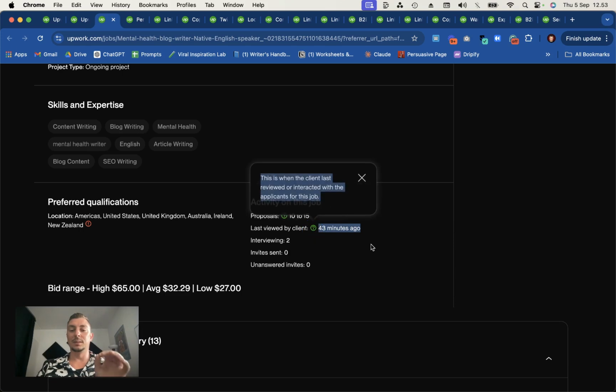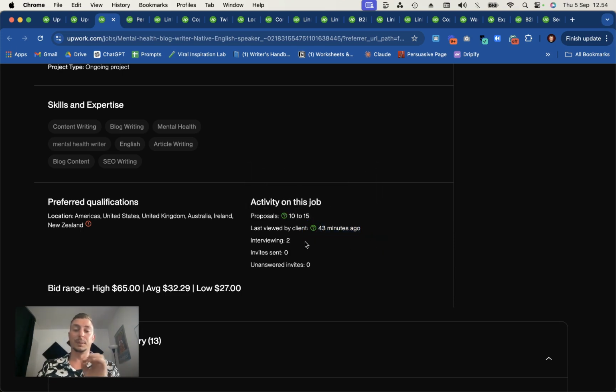So the fact that they've looked at this very recently is a very good sign for me. And then we can also see how many they're interviewing. Now, this is a bit tricky because it doesn't mean that they've started talking to freelancers that have applied to their job necessarily, because they also get invites, right?